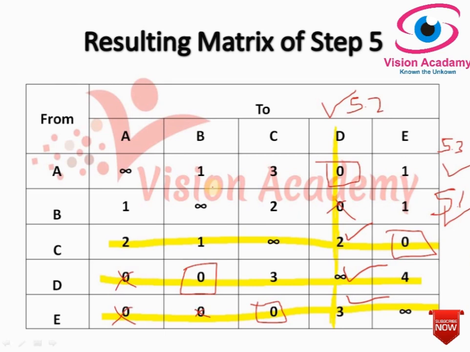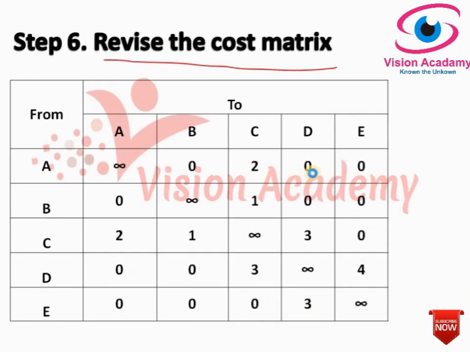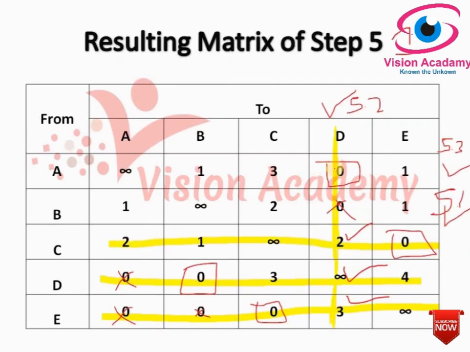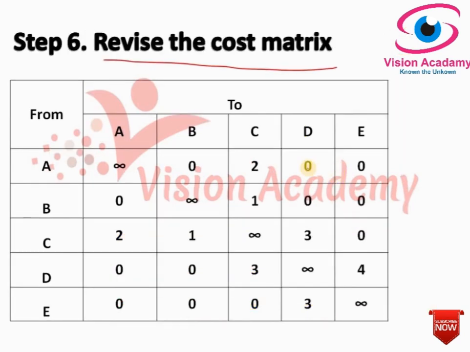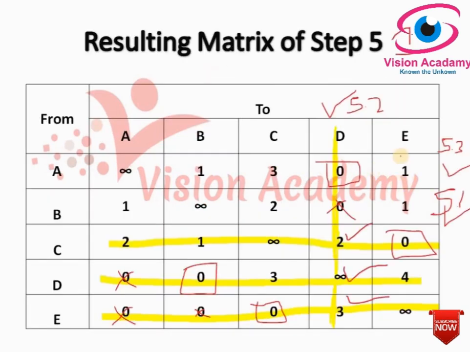Okay, and other elements covered by lines remain unchanged. So we have covered by line now. This way these things will be unchanged. Only change will take place where the intersection and uncovered areas. So for example, here there is infinity, it will remain same, and here it is 1, and our smallest element is 1. So 1 minus 1, it would be 0, and 3 minus 1 would be 2, and here it is 0. Since it is covered by line, it will remain same, 0. And here it is uncovered area 1, 1 minus 1, 0.